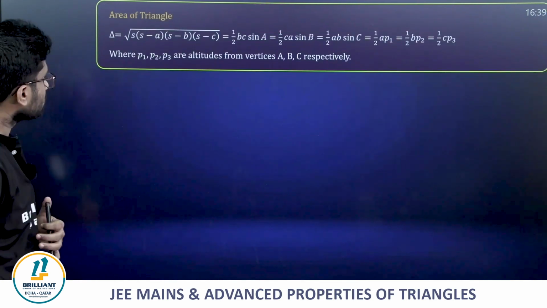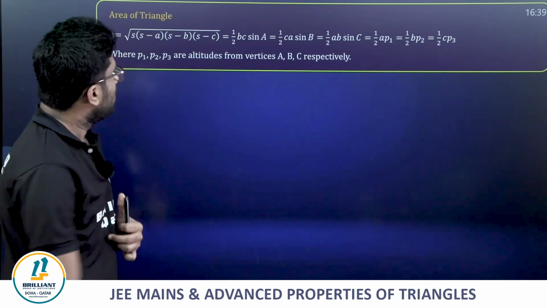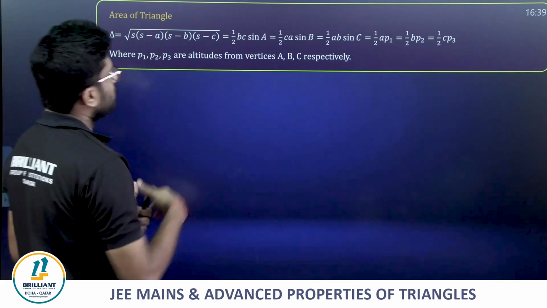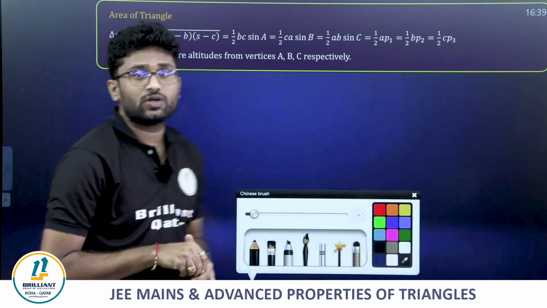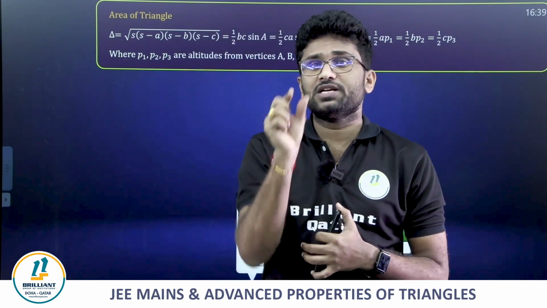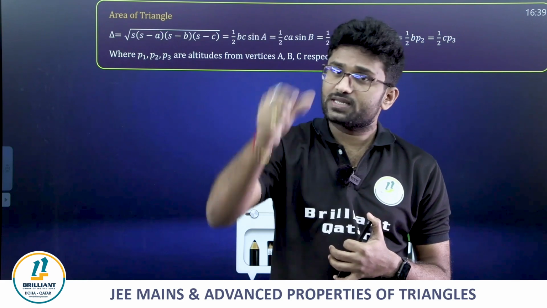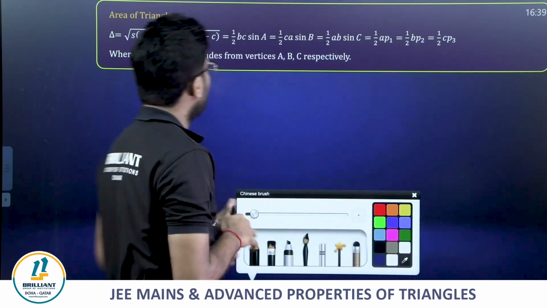Next, area of triangle, for which we have already seen Heron's formula. Next, if you know two sides and the included angle, very important, then the area of the triangle is half of the product of those two sides into the sine of the included angle.